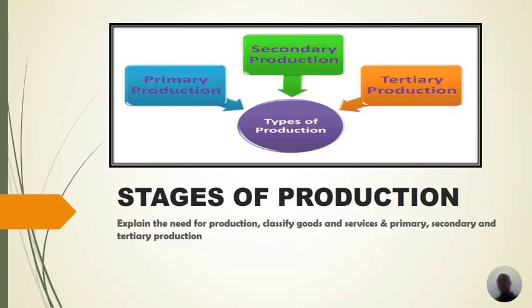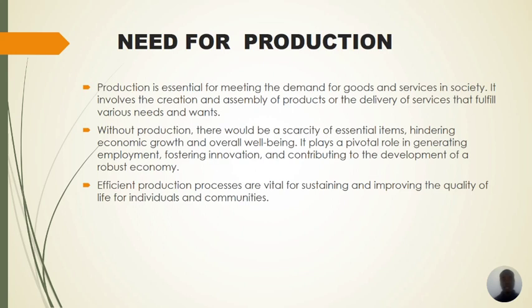We are now looking at the stages of production. In our previous video, we looked at primary, secondary and tertiary production, and we gave some examples of primary and secondary production. So right now we are looking at the need for production and also classifying goods and services. That's the reason behind this lecture. So let's get started.